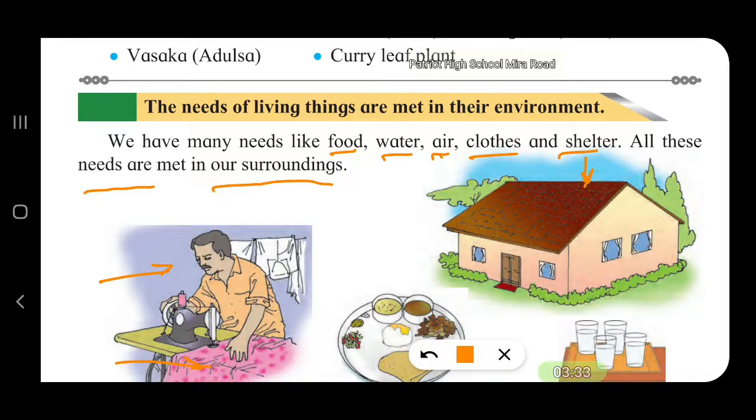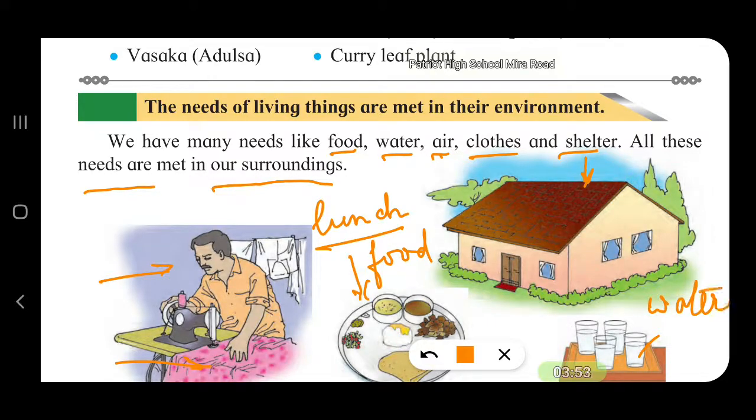Then you have the plate. It has got lunch or dinner. It is having different food items. So this is basically food. Then you have water to drink. When you are thirsty, you need water. All these things are obtained from the surroundings only.